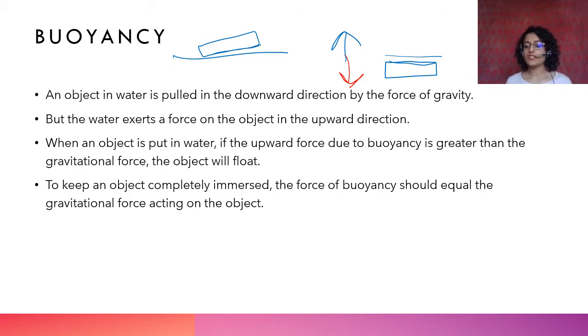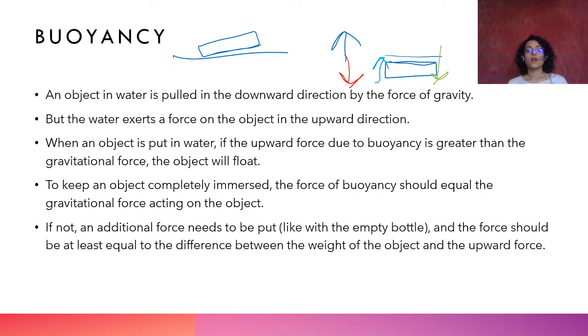immersed. If in this situation the gravity acting downwards and the buoyant force acting upward start to balance each other, then the object is completely immersed, but it will float. It will not sink to the bottom. So if not completely immersed, an additional force needs to be put, like with the empty bottle, and the force should be at least equal to the difference between the weight of the object and the upward force.